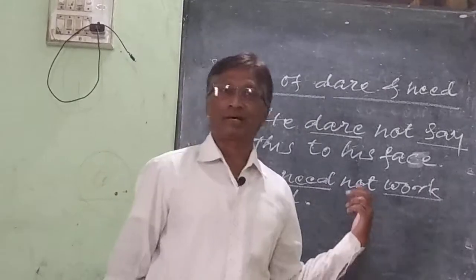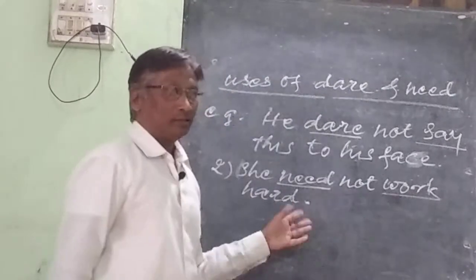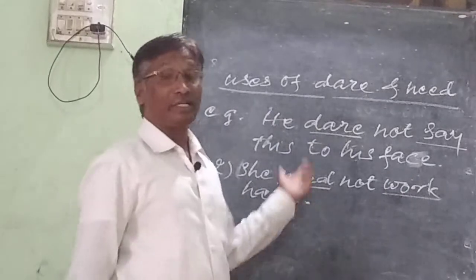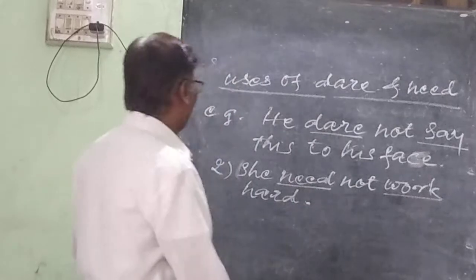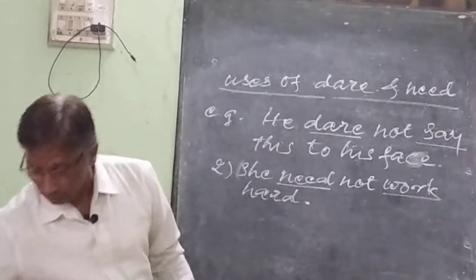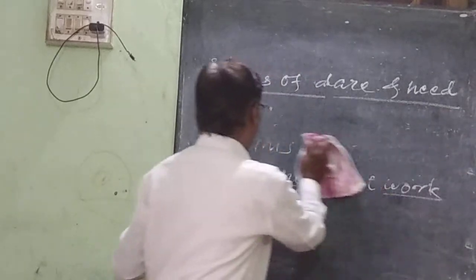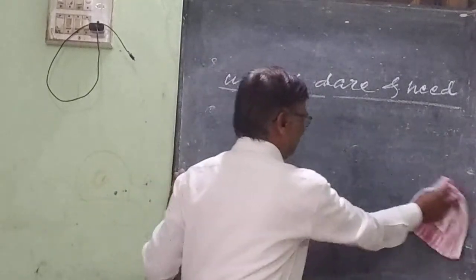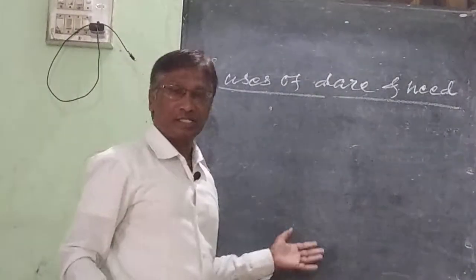But when these verbs are used as an ordinary verb or the main verb in a sentence, infinitive to is mandatory. Let us see some examples of dare and need used as main verbs.